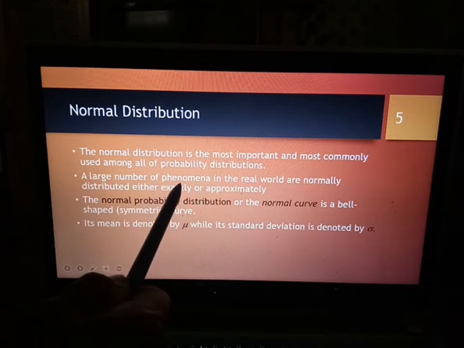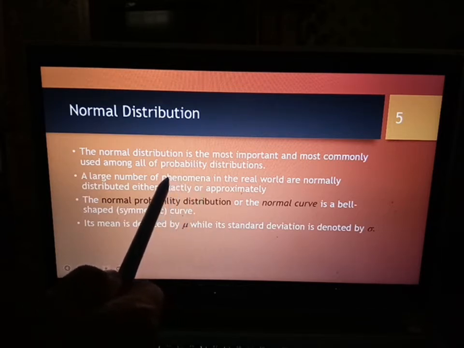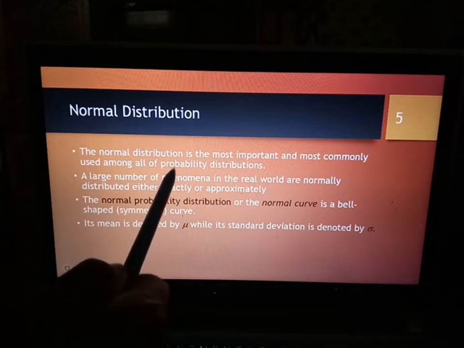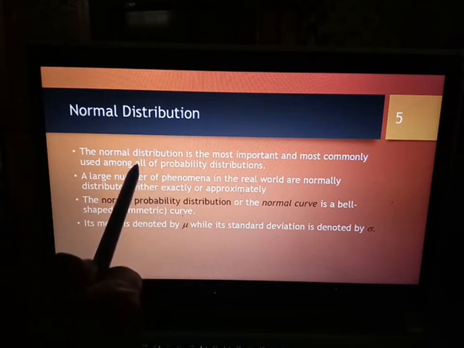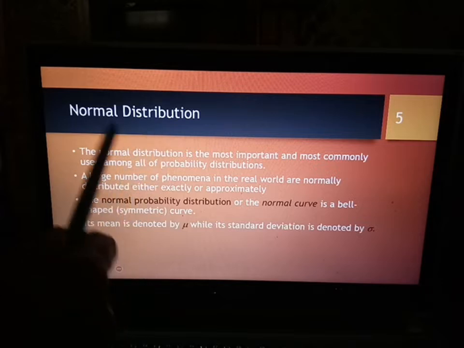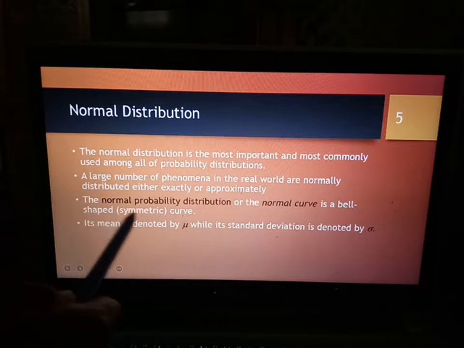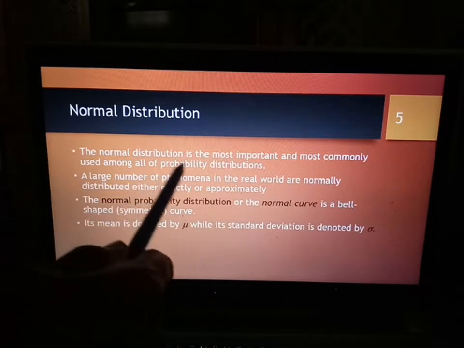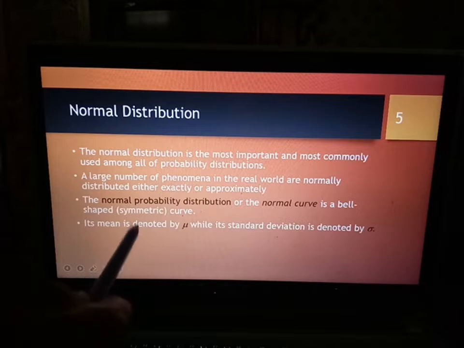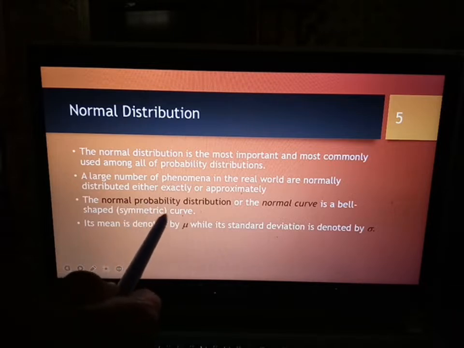So kebanyakan kajian-kajian yang dilakukan, kebanyakannya kita assume data-data itu adalah tertabur secara normal distribution. Normal probability distribution or normal curve is a bell shape, dia bentuk symmetrical, berbentuk bell.